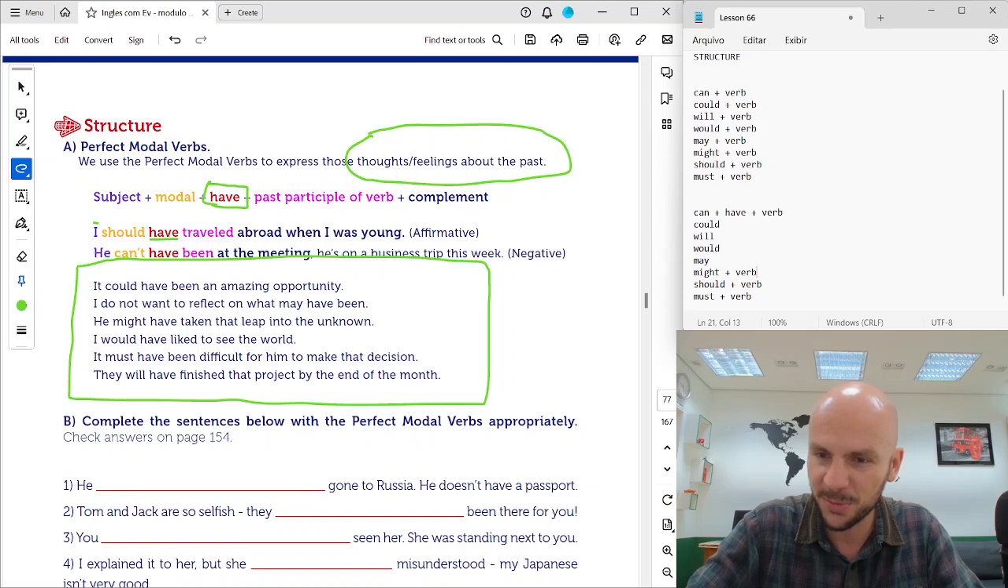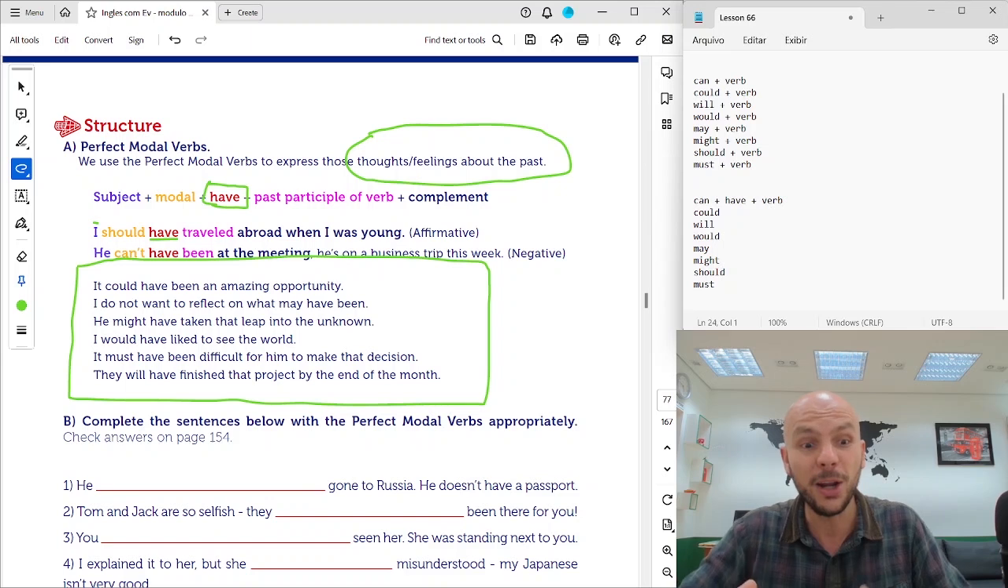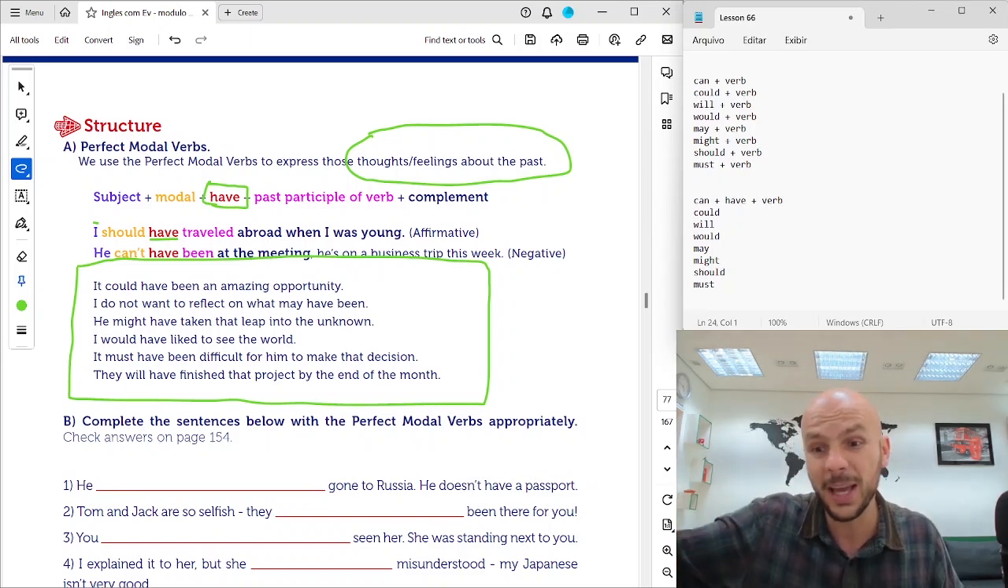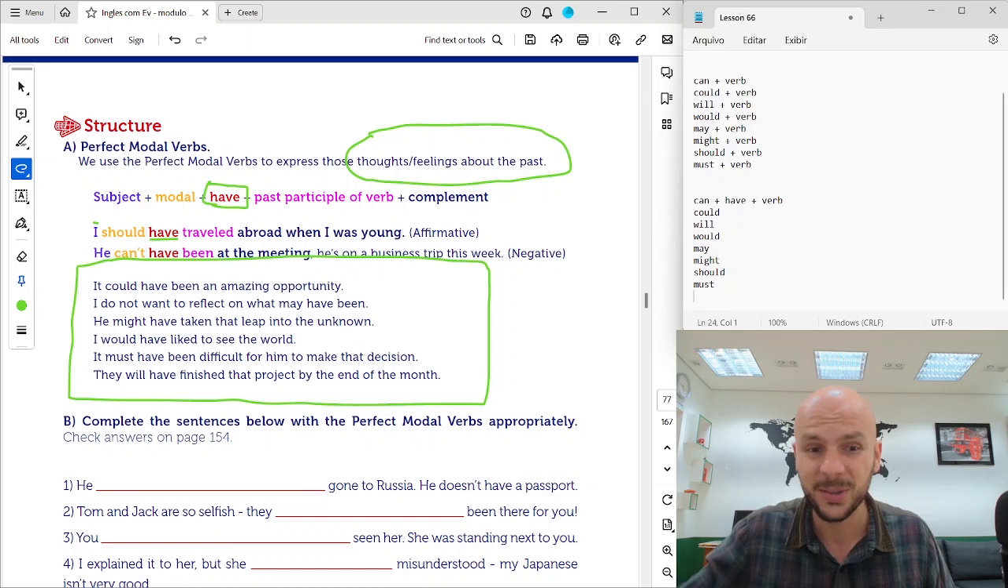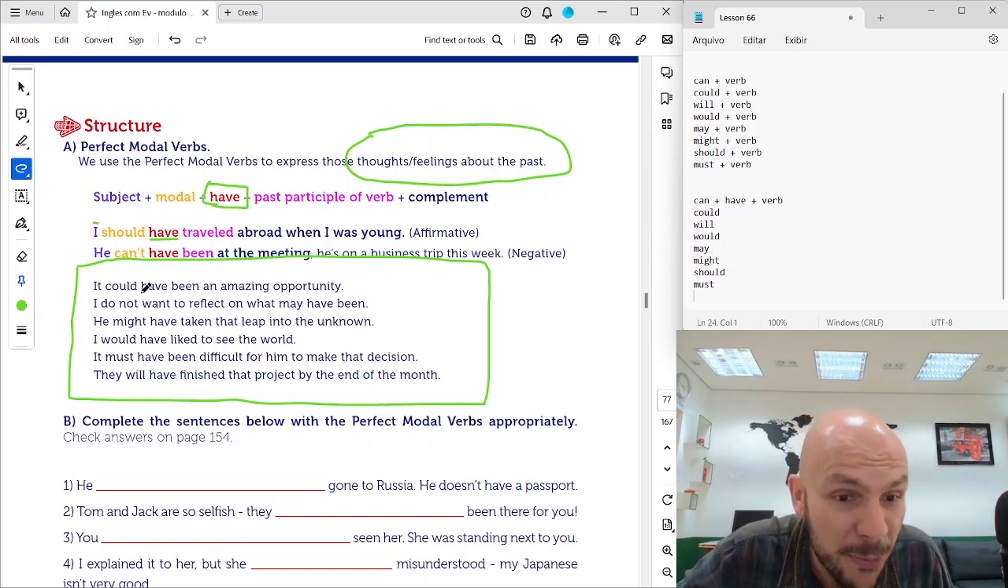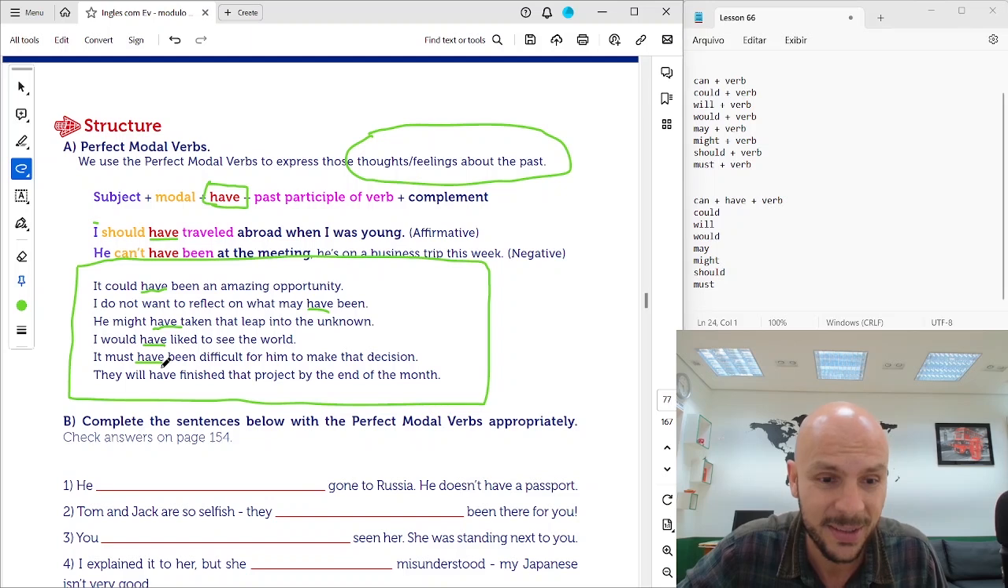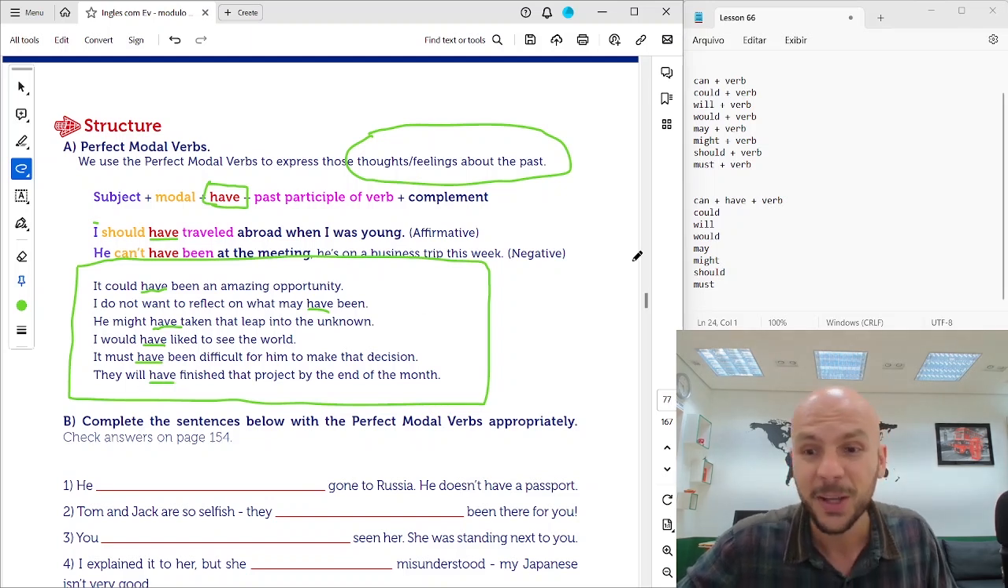All right? So let's just remove all of these verbs here because it's modal verb plus have. All of them with have. Can't have, could have, will have, would have, may have. It could have been. What may have been. He might have taken. I would have liked. It must have been. They will have been.